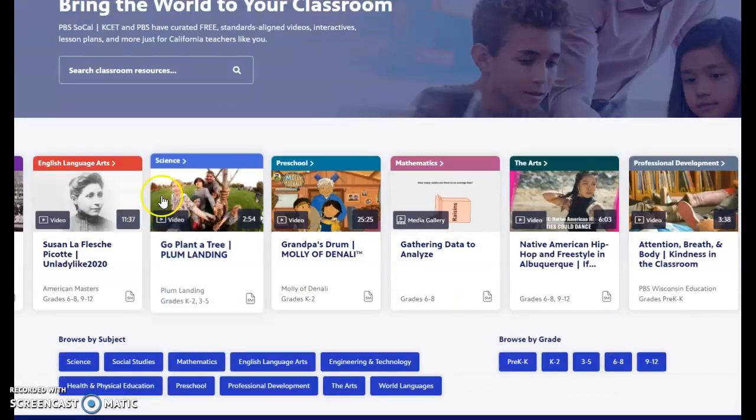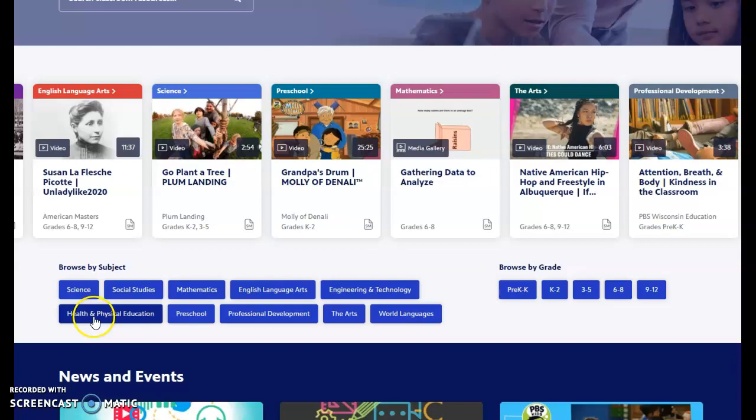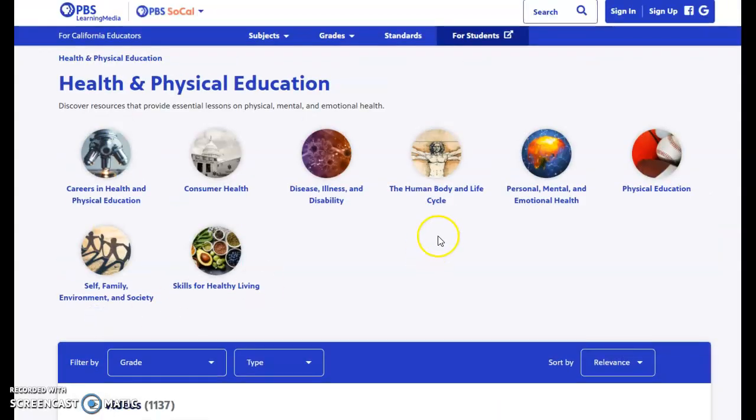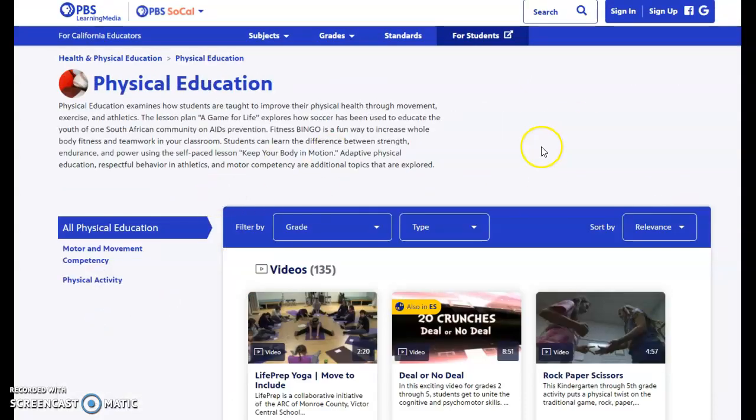So once you're here, you want to scroll down to the Health and Physical Education tab, and over here where it says Physical Education, you want to click that. And now you're in the Physical Education section.